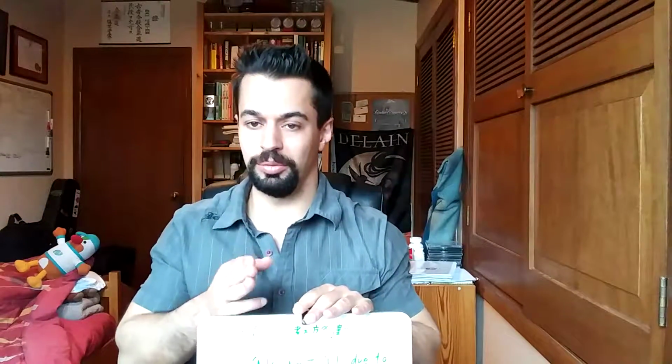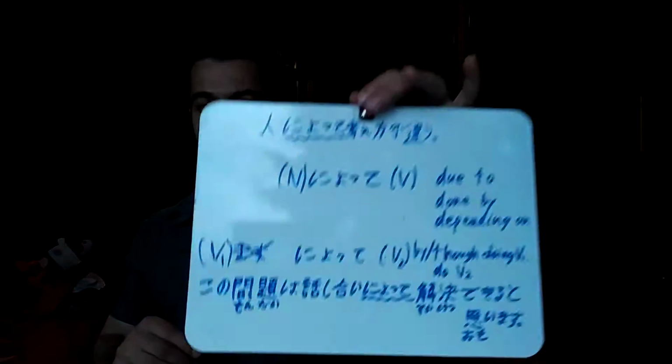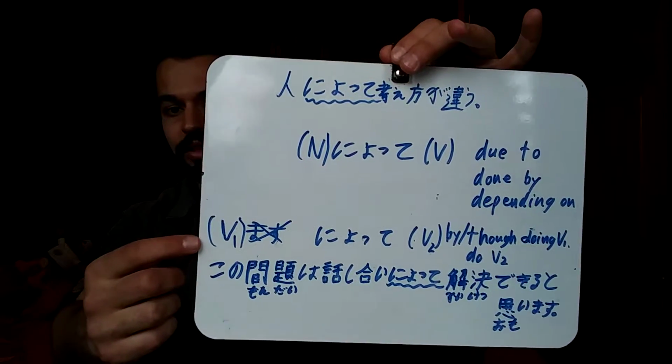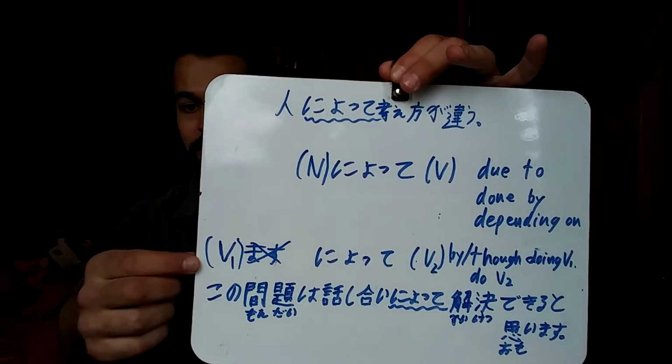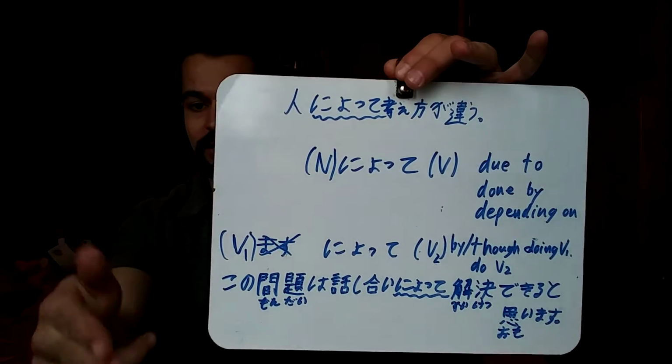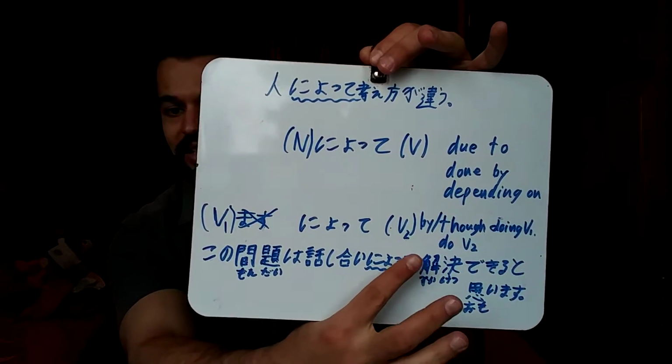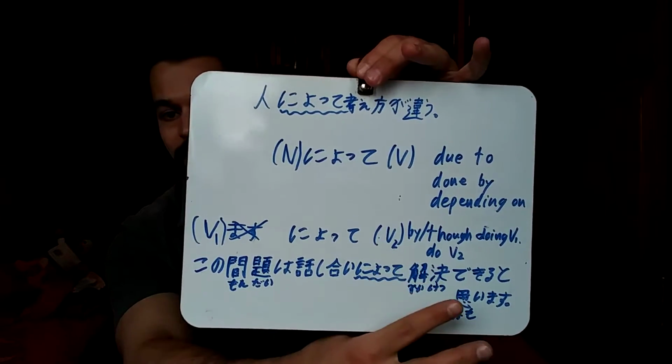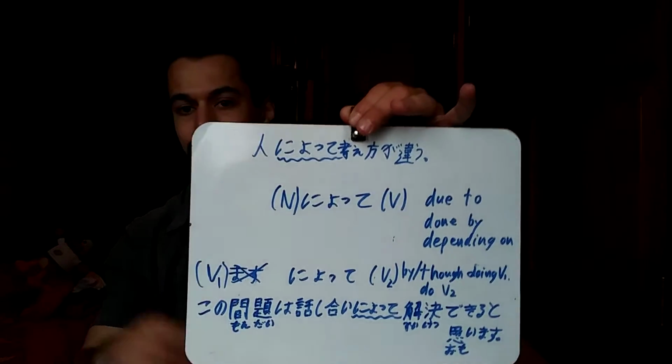So action number 1, through doing action number 1, we do action number 2. And once again, the first verb, you do not conjugate. You just make the masu form and take away the ending masu. And then the second one, you can conjugate it however you want, できる or whatever, depending on what you want to say.